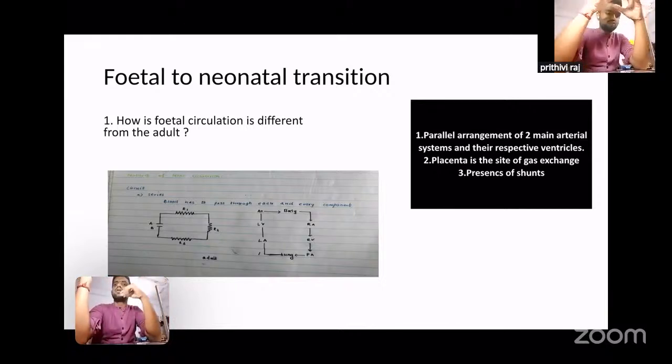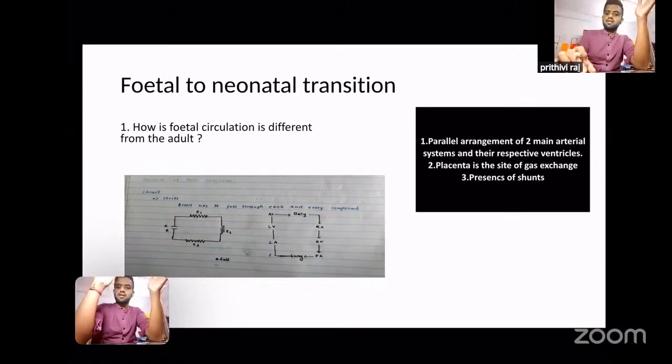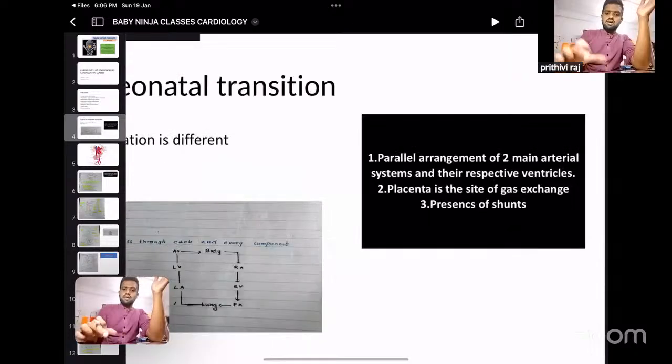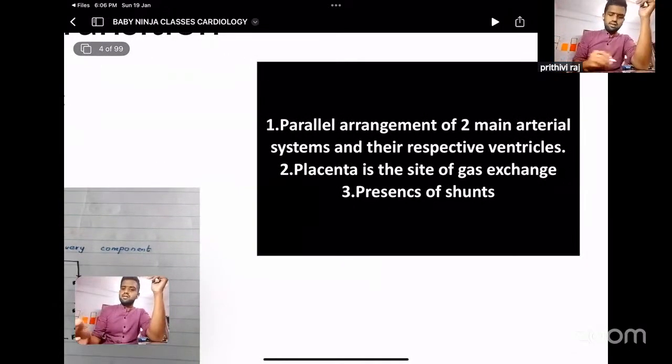So first, you should know how the fetal circulation is different from the adult circulation. Mainly these three things. One is your parallel arrangement of two main